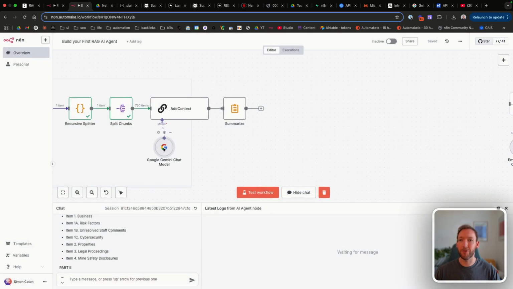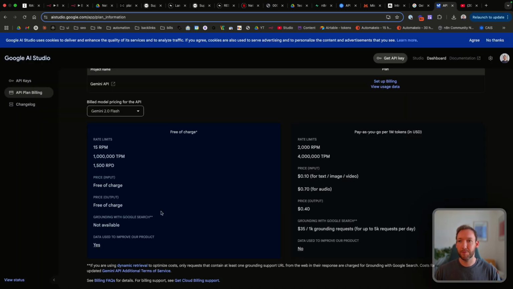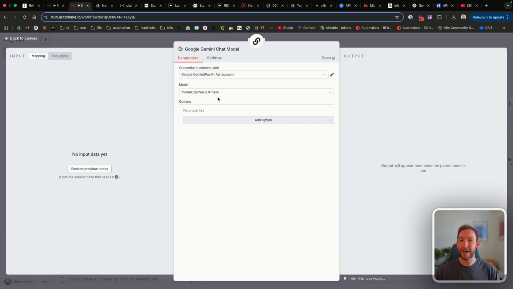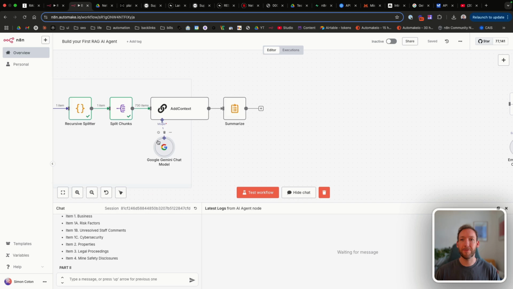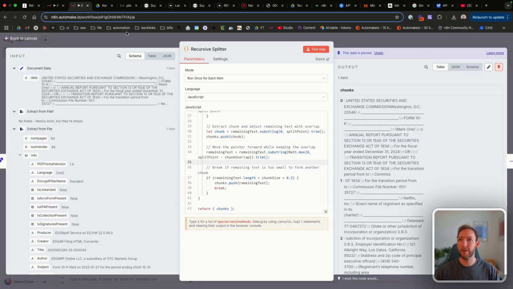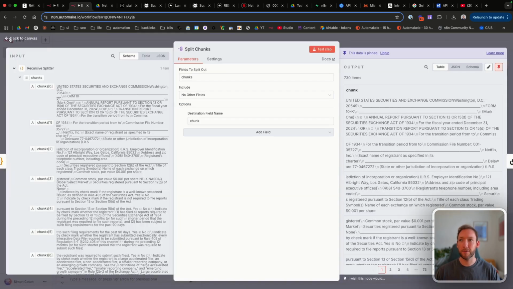And the reason we've chosen this Gemini model is because of the cost of it. It's actually free to use for a certain rate limit. And then even after that, it's incredibly cheap for input tokens. You get per million tokens in USD, the input is 10 cents. So incredibly cheap. One of the cheapest models that exists. And it's actually very good as well, especially for a simple task like this, where it's just categorizing information and adding a summary. So let's just pin that data as well to speed it up.